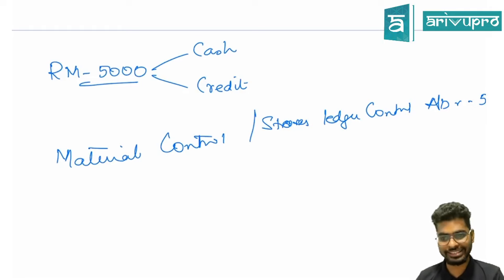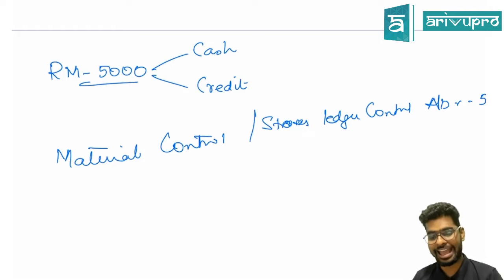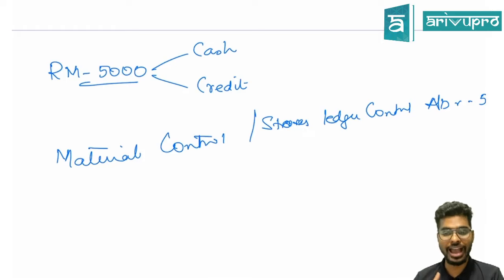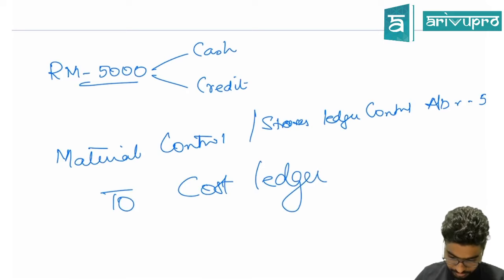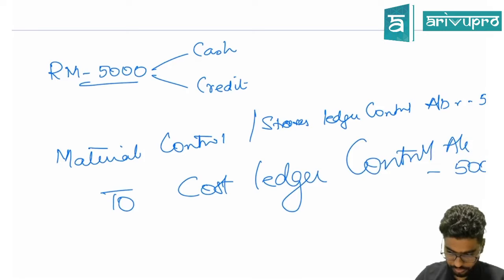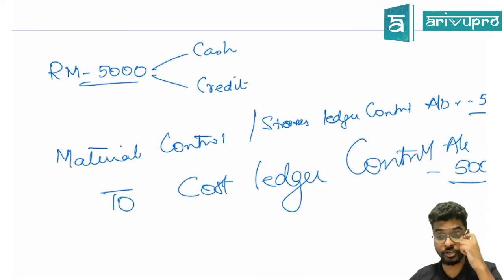Guys, I told you that I am not using cash or credit. Sudharani, understand? Anything which is outside the question, that is whenever there is a cash or the creditor, I told you I'll be using it as cost ledger control account 5,000. Are you clear?